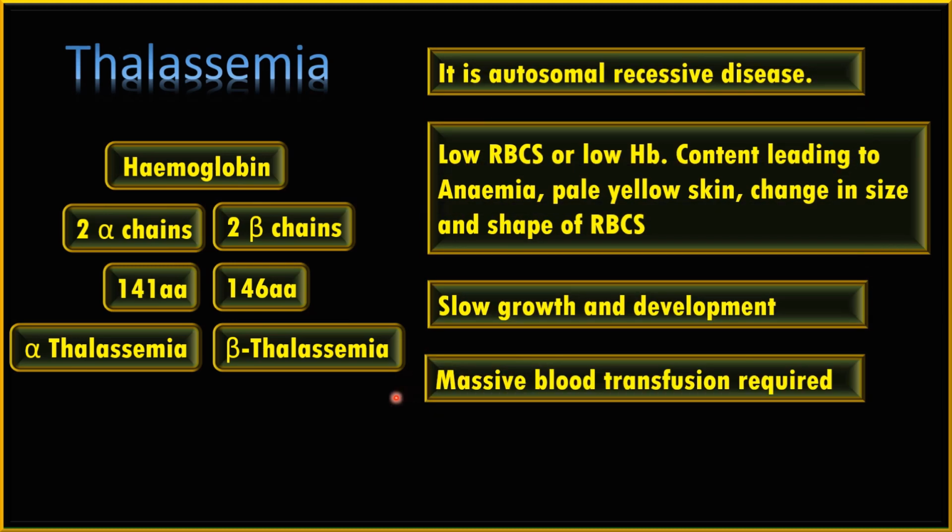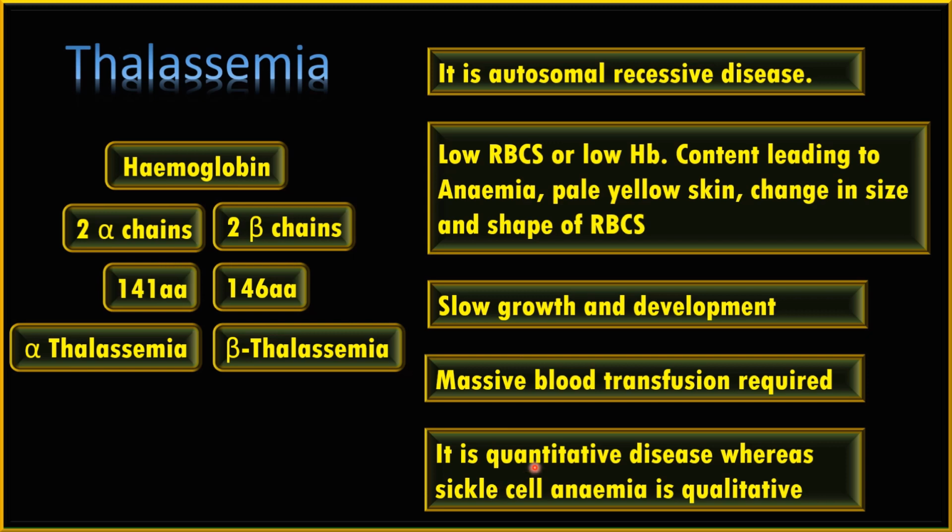Now as the quantity of hemoglobin is very low, such individuals require massive blood transfusion. Now there are many NGOs working in the area of thalassemia to help the people suffering from it. As far as treatment is concerned, regular normal blood transfusion is required for such individuals.